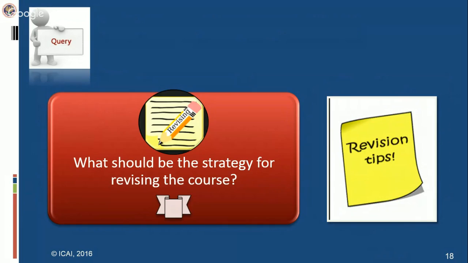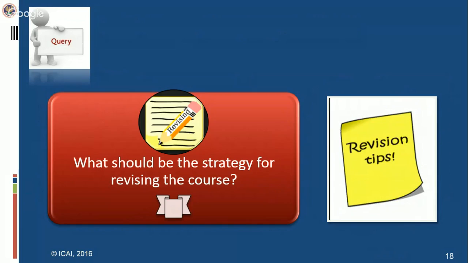In fact, this revision is important for the time when your exam is there next day. That one preparatory leave which you get is not enough for you to revise everything. So that is what Aparna is trying to tell you, how you can do that revision within such a short span of time. You can do your summaries, your supplementary study paper, your practice manual. That is what she is trying to bring out, that you can revise everything the day before examination also.